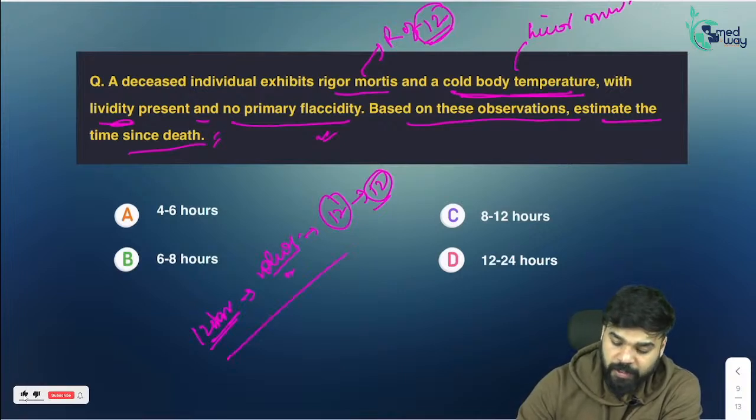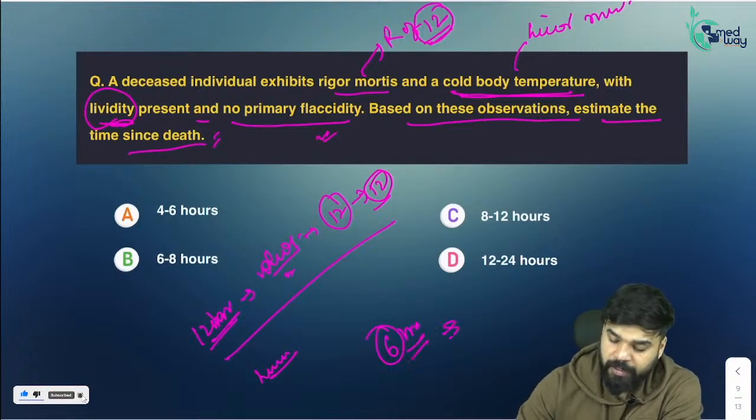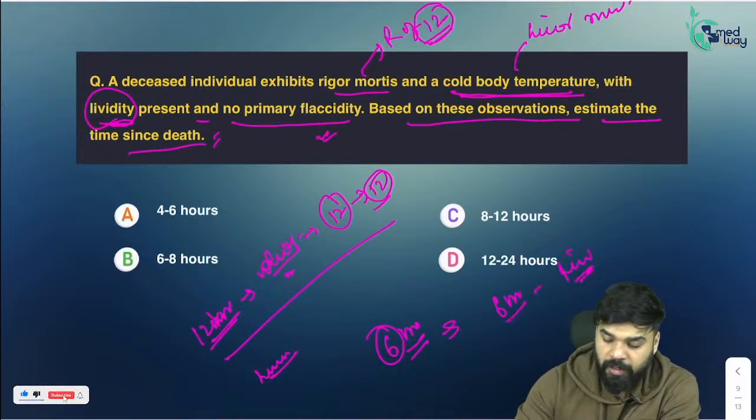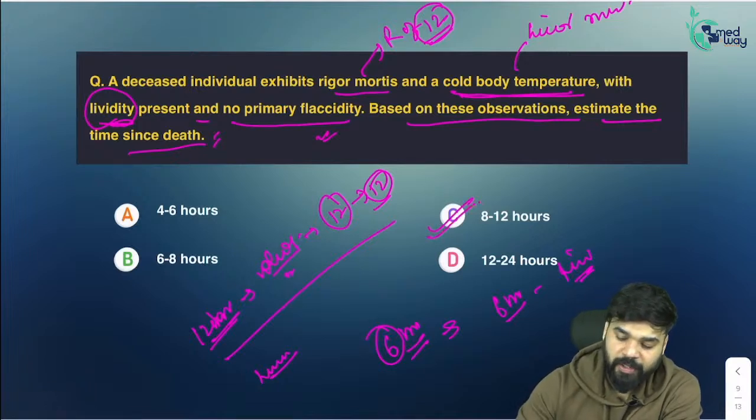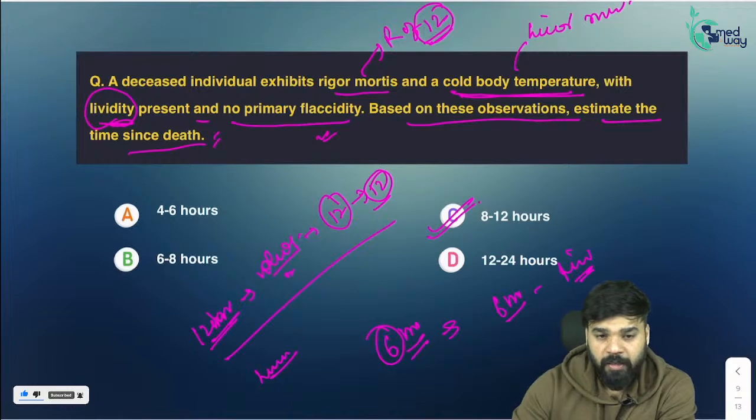Livor mortis starts within a few minutes after death, and lividity will take 6 hours to appear, then again it will take 6 hours to get fixed. So here in this question the best option would be 8 to 12 hours. Okay, all questions were very easy.